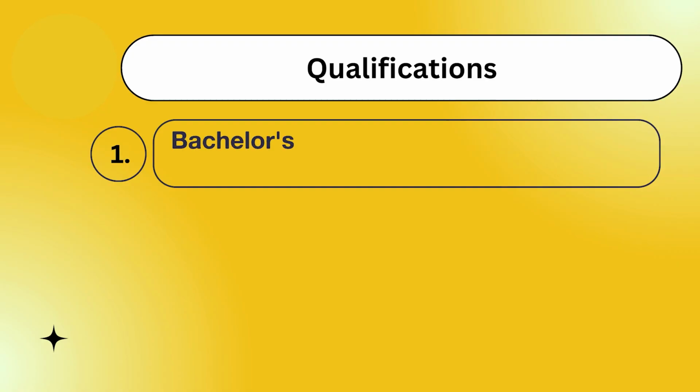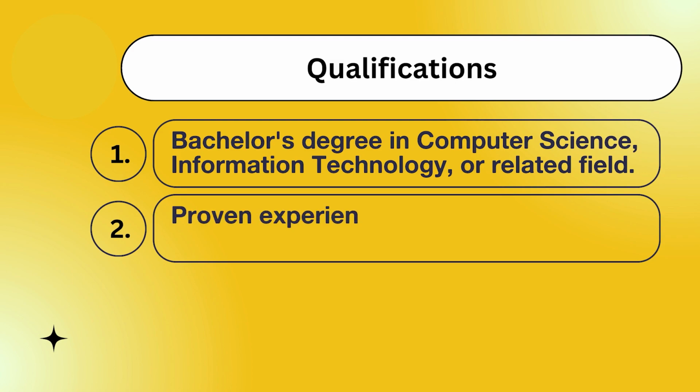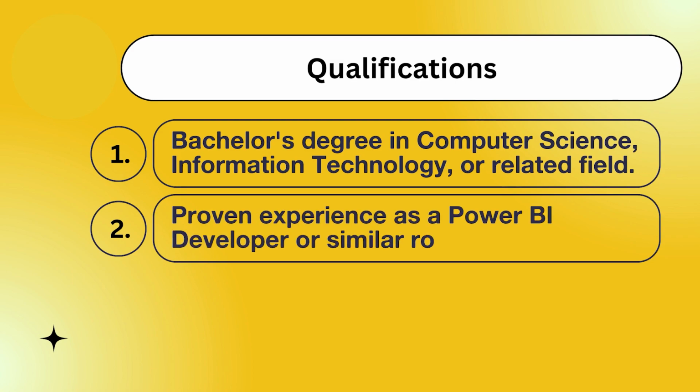Now let us go through the qualification section. Bachelor's degree in computer science, information technology or related field. Here it is not compulsory that you need to have this bachelor's degree in computer science or information technology, because you can also go for some certification or diploma course after doing your graduation in any stream. So this is not mandatory, but it is better if you have this particular degree.